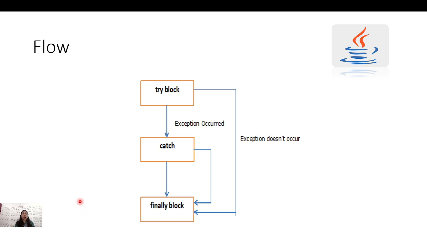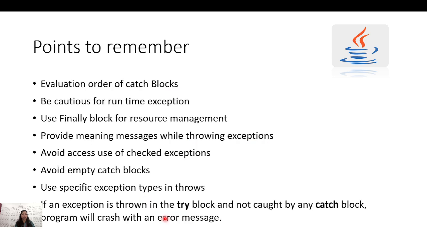How does the flow happen? Suppose I have a try block, a catch block and a finally block. In the try block, if an exception occurred, then it will go to the catch block. After the catch, it will go to the finally block. But if no exception occurred, then it will directly go to the finally block, right? So this is the flow.